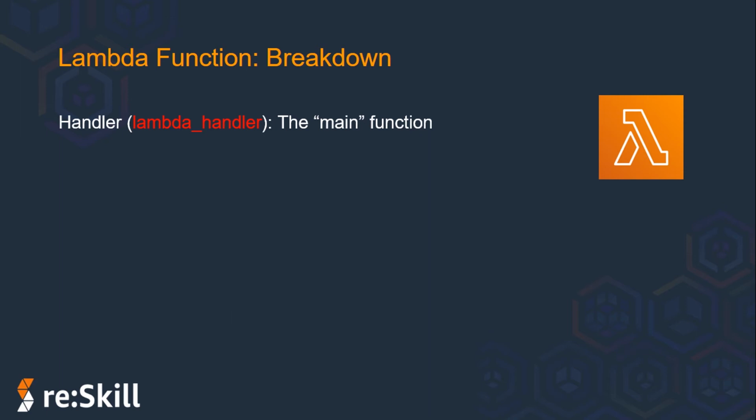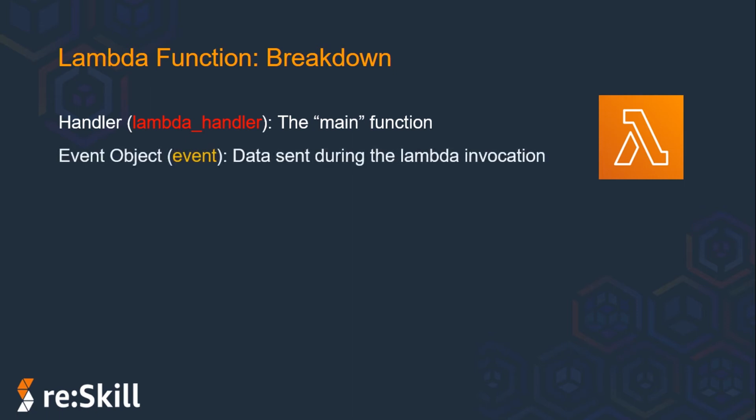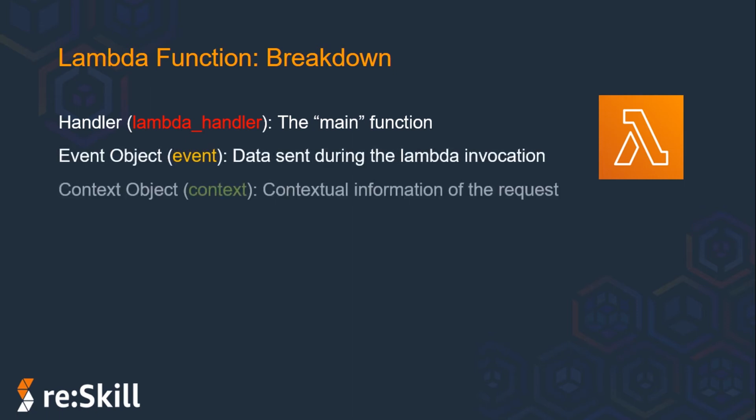After the handler is successfully invoked inside your Lambda function, the runtime environment belongs to the code that you wrote. So when the Lambda is invoked, it will first check this handler, and whatever is written in this handler will run. And this handler always takes two objects. One is the event object, another is the context object.